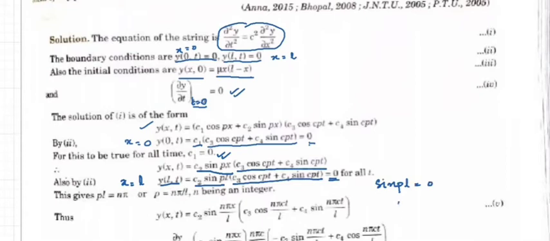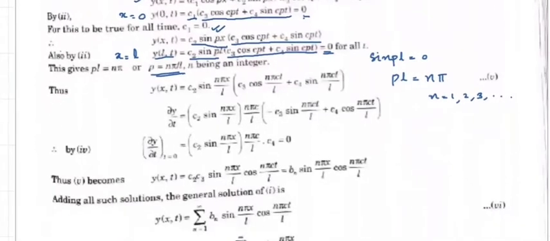Sin is equal to 0 for multiples of pi, that is pL equal to n pi, where n varies from 1, 2, 3, etc. Hence, you will get p equal to n pi by L. Substituting it back, you will get y of x comma t equal to c2 sin(n pi x by L) into (c3 cos(n pi ct by L) plus c4 sin(n pi ct by L)).